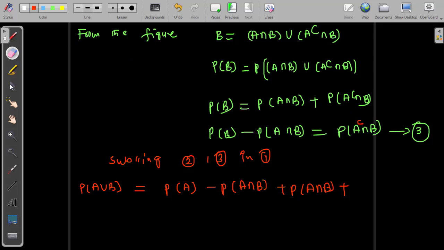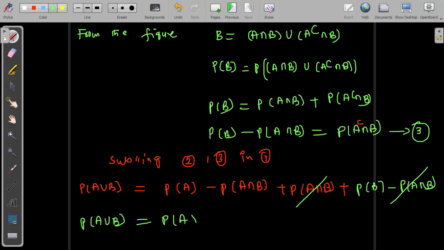Now P of A complement intersection B is probability of B minus probability of A intersection B from equation 3. If you look, these two terms are the same with opposite signs and cancel out. So finally, probability of A union B equals probability of event A plus probability of event B minus probability of A intersection B. Hence the result. Thank you, students.